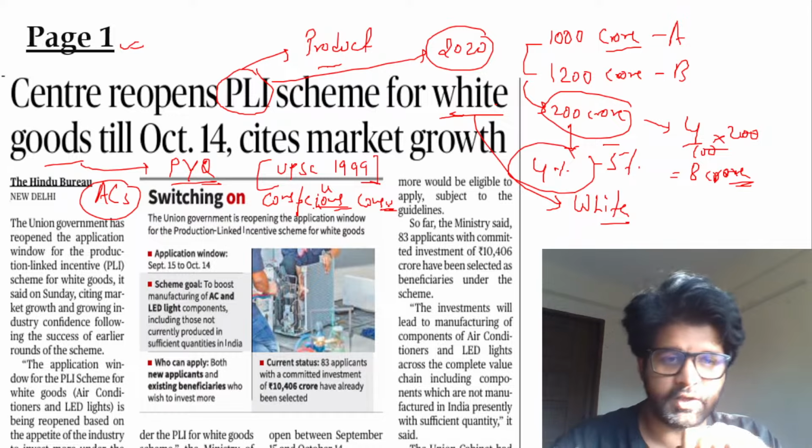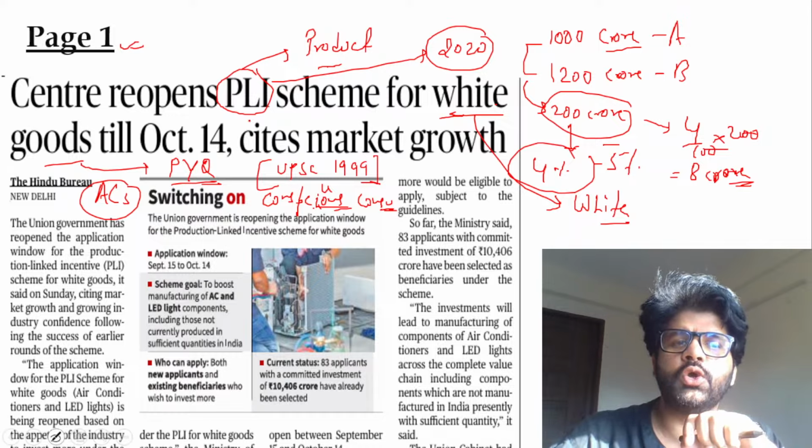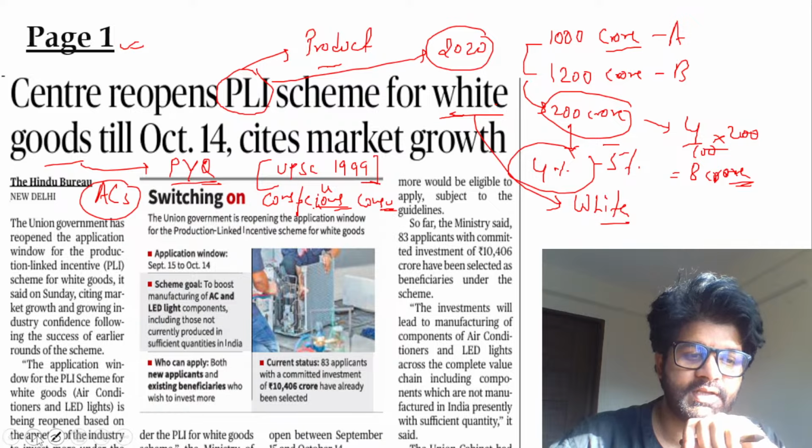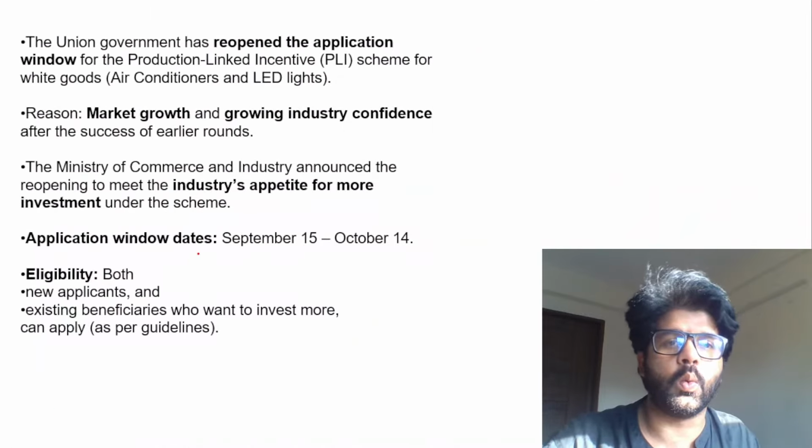UPSC has already asked a PYQ on it. Cool, sir. So now the government has reopened the PLI scheme for white goods. AC, refrigerators, ovens, etc. will come under white goods.